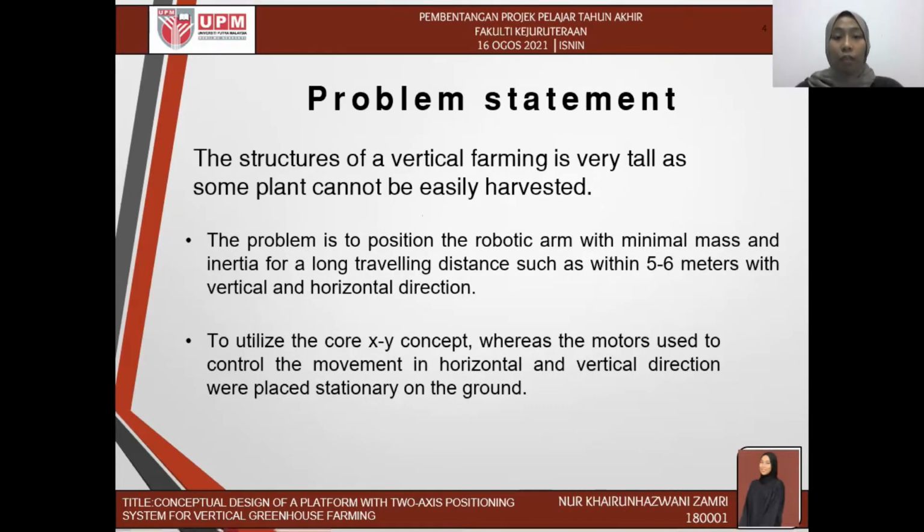The structure of vertical farming is very tall, so some plants cannot be easily harvested. The problem is to position the robotic arm with minimal mass and inertia for a long traveling distance, such as within 5 to 6 meters, in vertical and horizontal directions. Then, to utilize the coaxial concept, whereby the motors used to control the movement in horizontal and vertical directions are placed stationary on the ground.